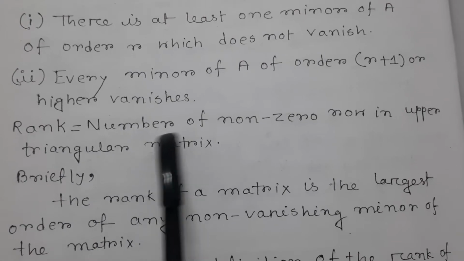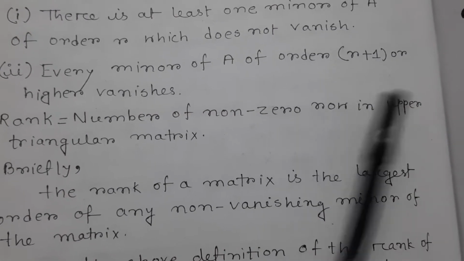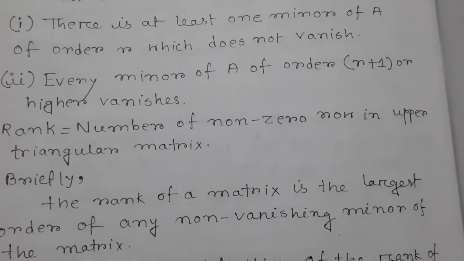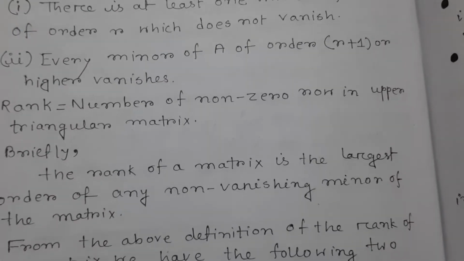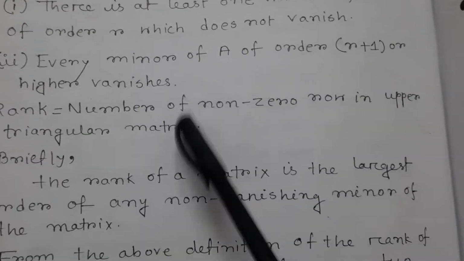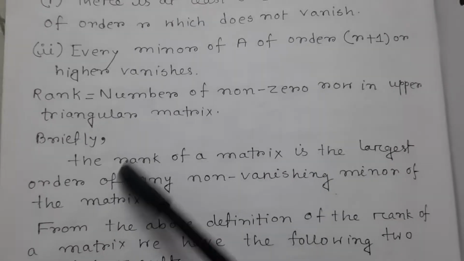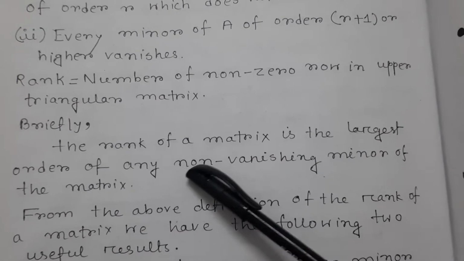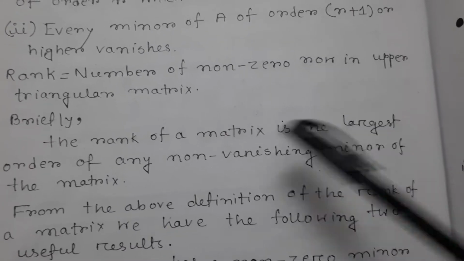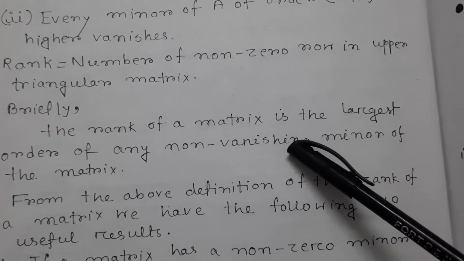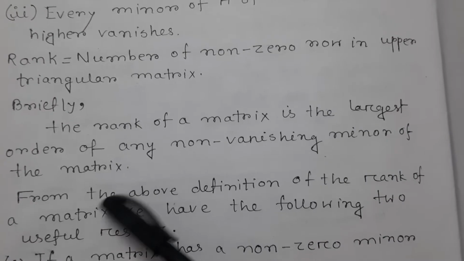So rank equals the number of non-zero rows in the upper triangular matrix. At first, transfer the matrix into an upper triangular matrix, then calculate the rank. Briefly, the rank of a matrix is the largest order of any non-vanishing minor of the matrix.